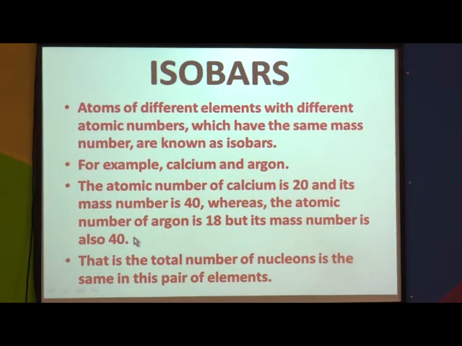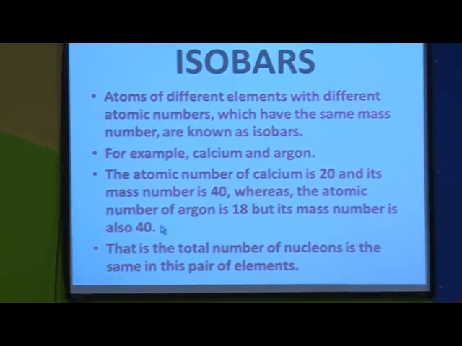Whereas isobars belong to different elements, so their atomic numbers are different, meaning their chemical properties are also different. Just now we have seen an example of calcium and argon. Calcium is a metal and argon is an inert gas. So the properties are totally different.